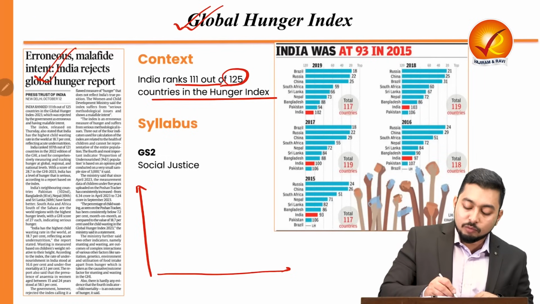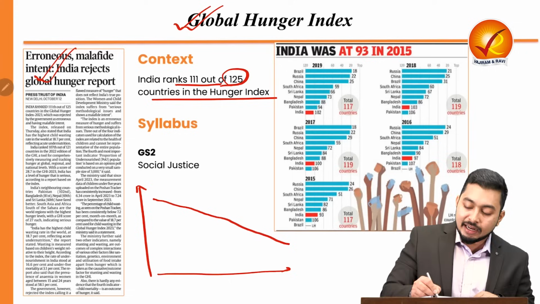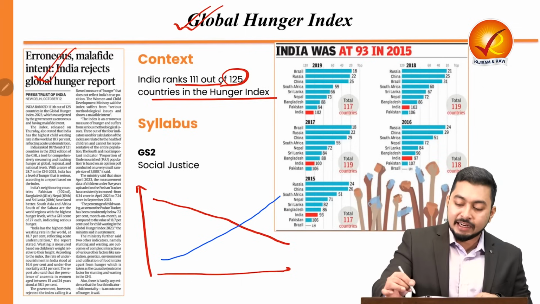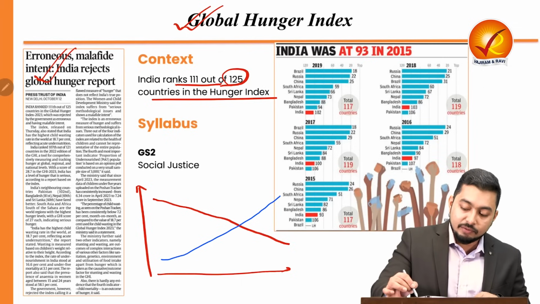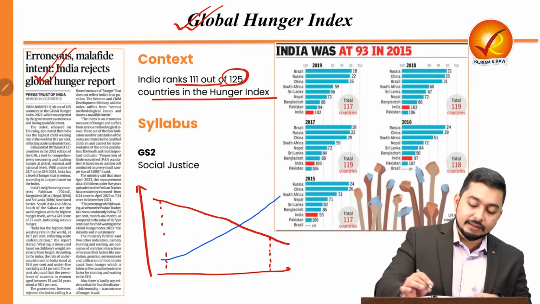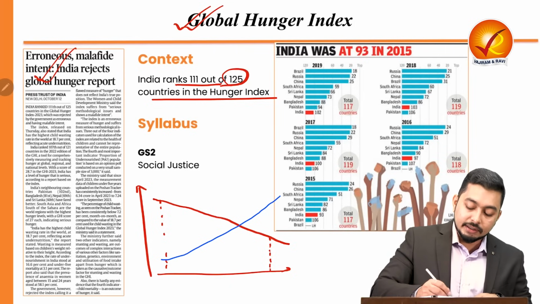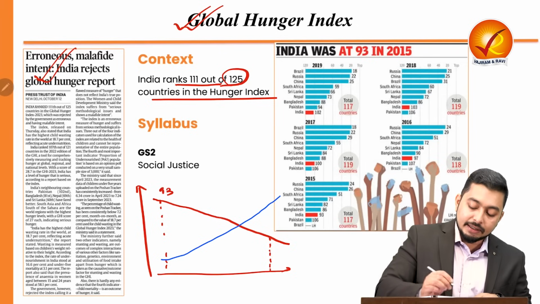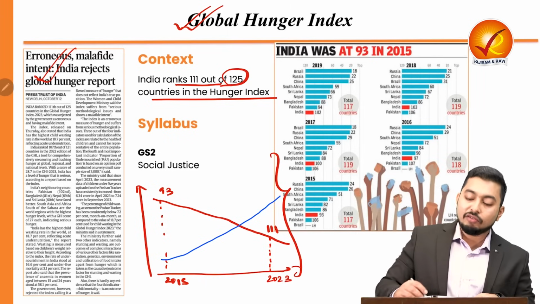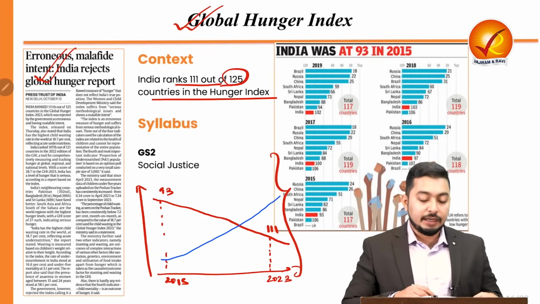Over the period of time, what we are seeing is that while our economic size is continuously growing and our poverty alleviation measures are doing tremendously well, we are looking at a decreasing rank in terms of global hunger index, which was 93 in 2015, and today in 2023 we are at 111 rank. So even though we have become the fifth largest economy of the world.